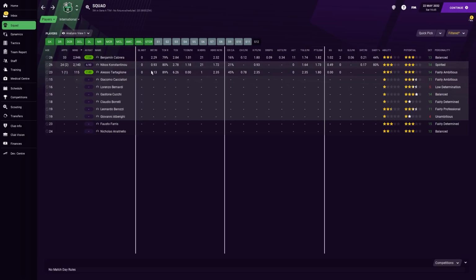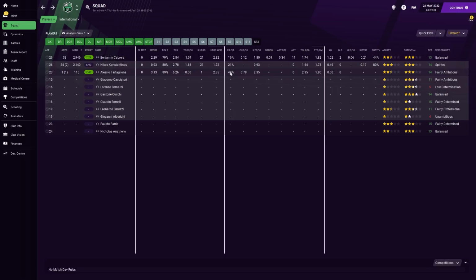Very interesting. You can't deny it. Now, I know it's only a very, very small sample size, but he has been pretty good in both games I've played him in, and it makes me feel like it's useful to keep this guy around, because he put on a 7.8, I think, in the first game I played him, and he didn't get an assist or a goal or anything like that. Interceptions were solid. Tackles really good, wins a lot of them as well. We haven't conceded a goal with him on the pitch yet, but it is what it is.